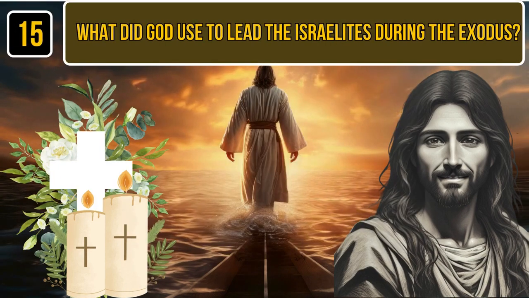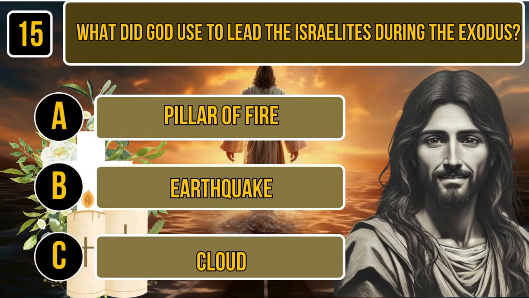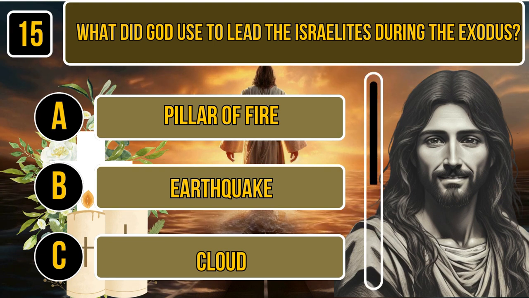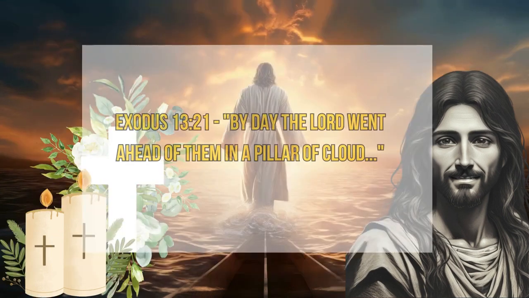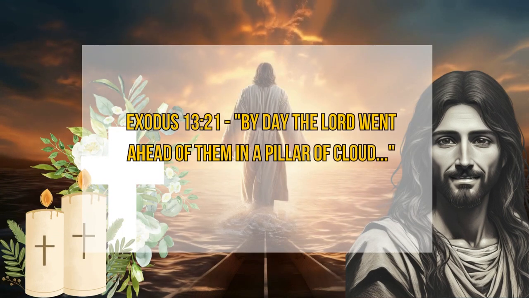15. What did God use to lead the Israelites during the Exodus? A. Pillar of fire. B. Earthquake. C. Cloud. Time for thinking. The correct answer is pillar of fire. Exodus 13:21. By day, the Lord went ahead of them in a pillar of cloud.